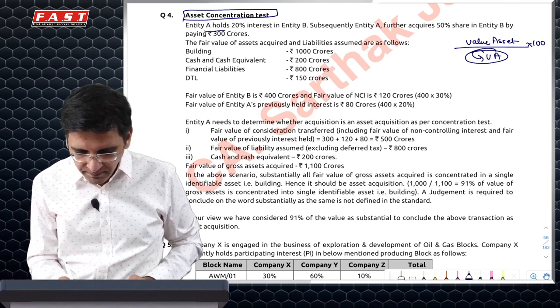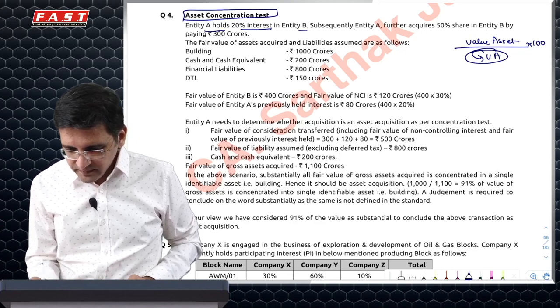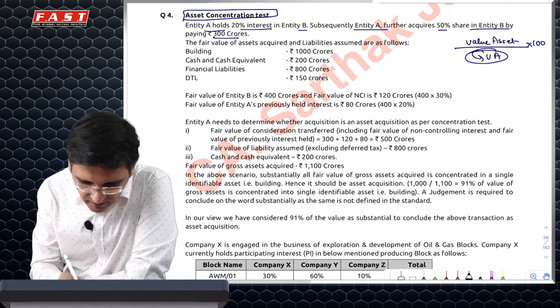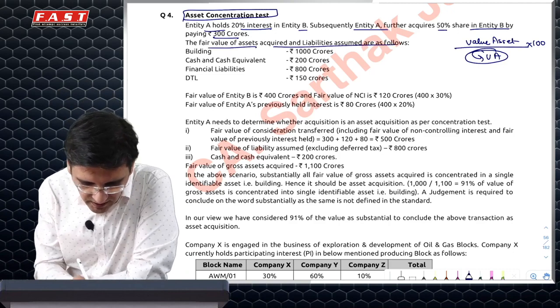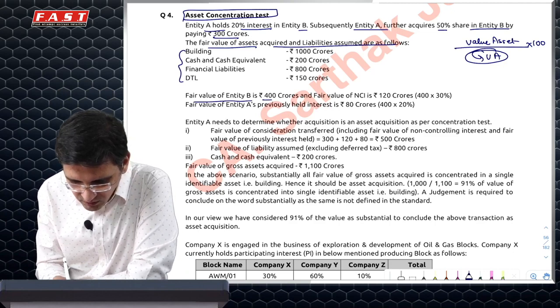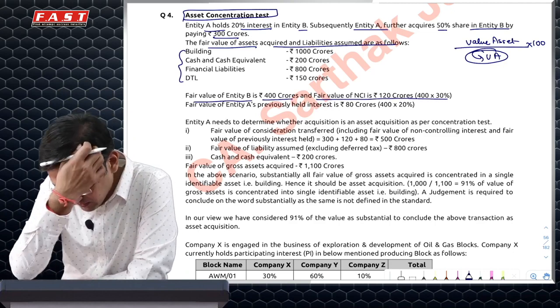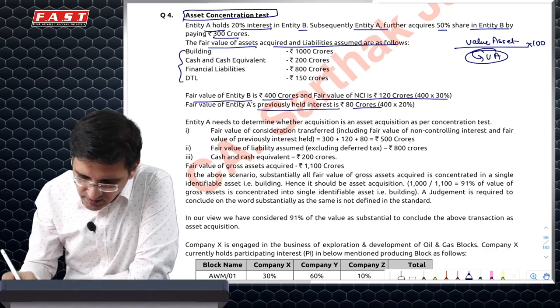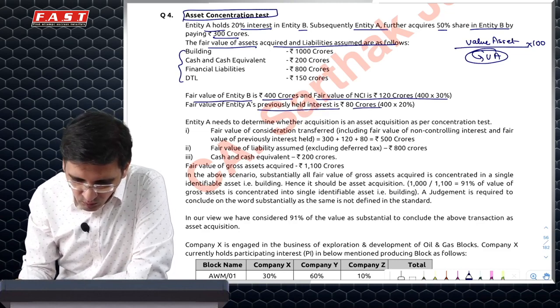So what it says is I have a 20% stake and acquire another 50% stake by paying 300 crores. The fair value of assets acquired and liabilities are given as follows. Fair value of entity B is 400 crores and NCI is 120 crores. Previously held interest is 80 crores. So from the PC side, if I do,